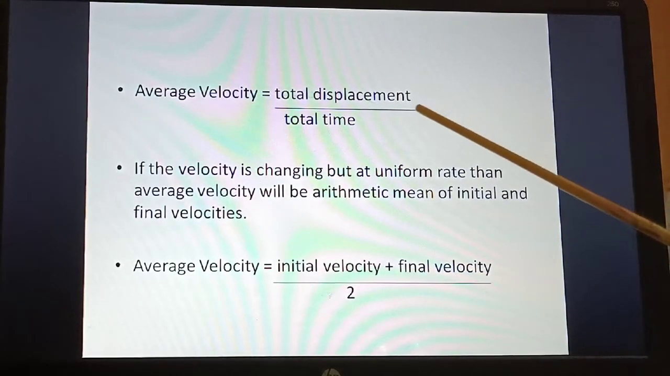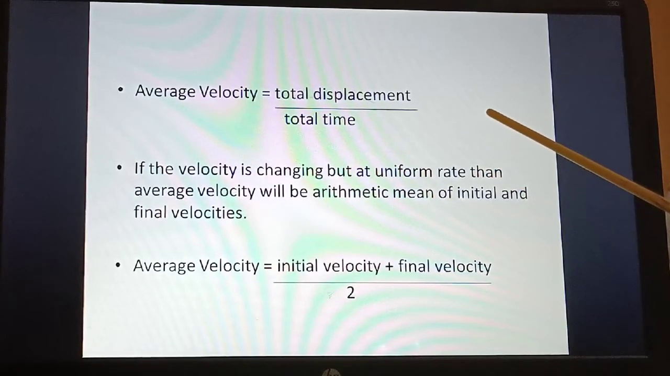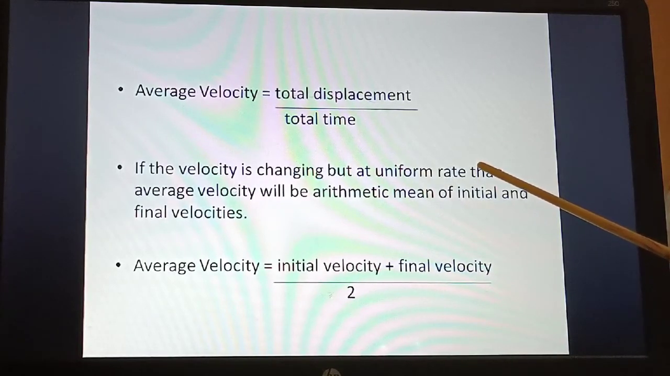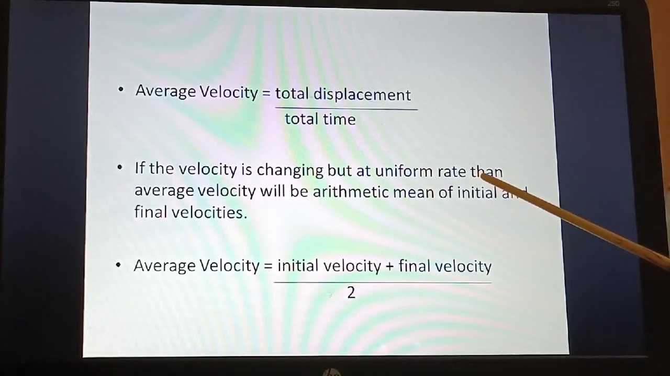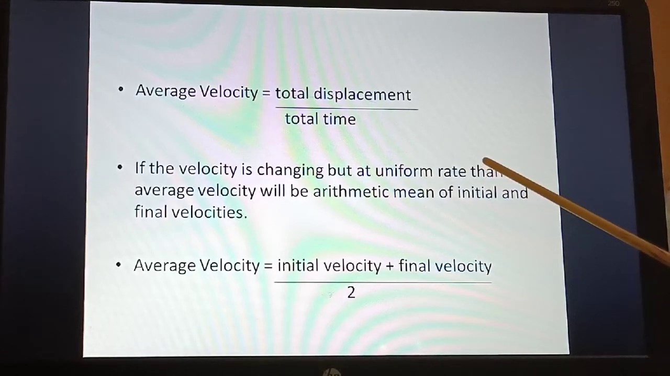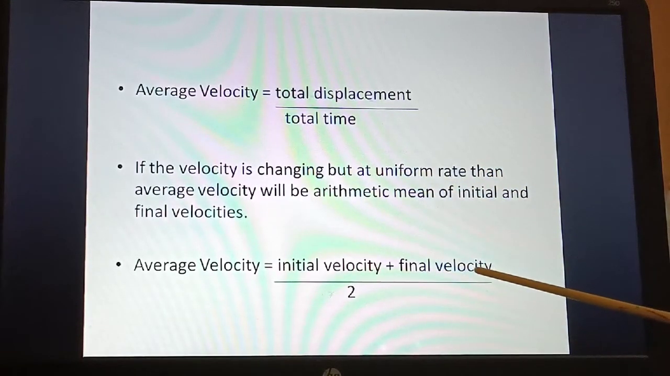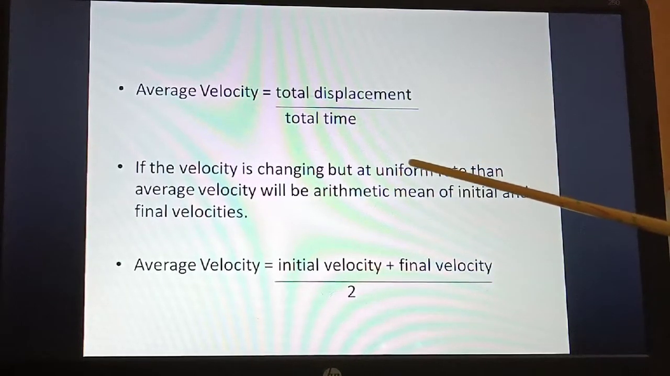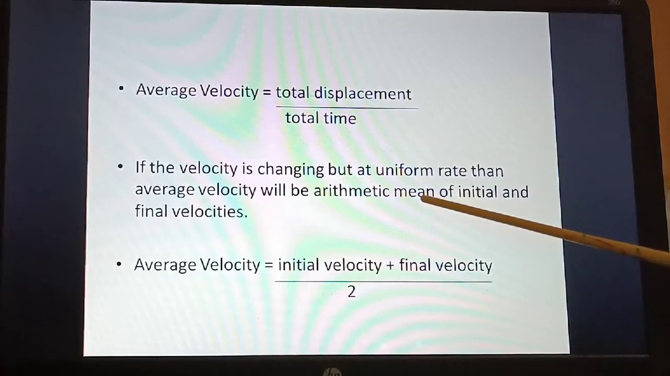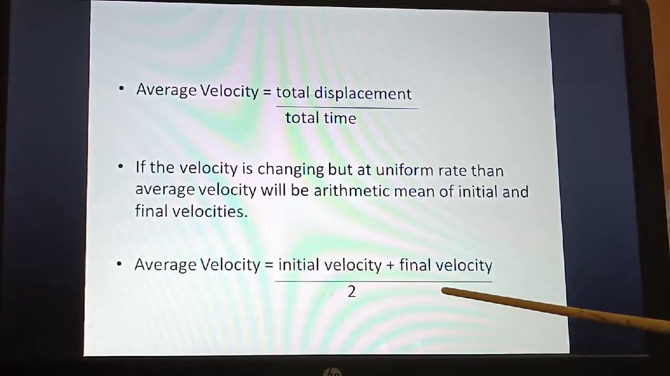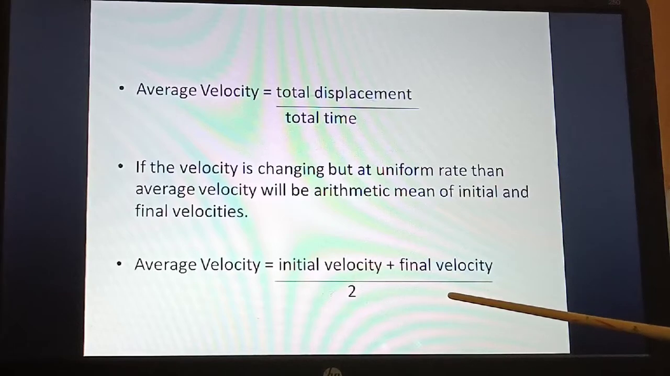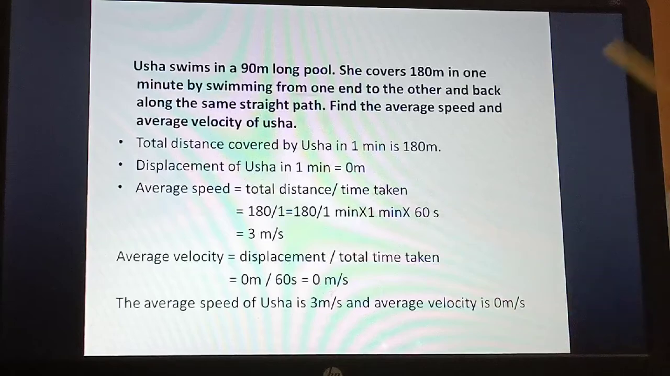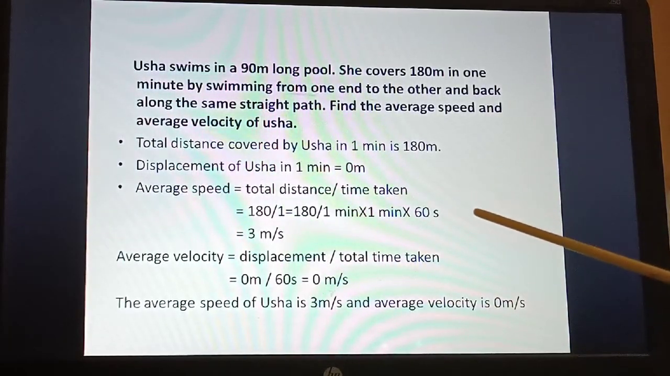Otherwise, you can easily find the average velocity, that is total displacement by total time. Average speed is total distance by total time, whereas average velocity is displacement by total time. Total displacement, yes, but when the velocity changes, your formula is this: initial velocity and final velocity, you have to add them up and then divide by 2. So let's see this. This is there in our textbook.